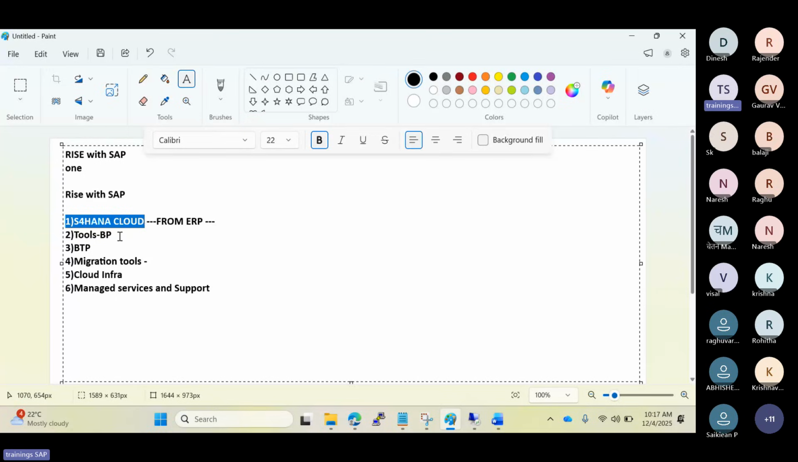Then there are the business process tools, like SAP Signavio for process analysis and optimization. SAP provides these tools under the same RISE with SAP contract. They also provide BTP services to the customer so that you can extend and integrate applications. There are migration tools to move from on-prem to cloud, and cloud infrastructure is your choice of hyperscaler, where you want to run your ERP systems: AWS, Azure, GCP, or SAP's own data center.